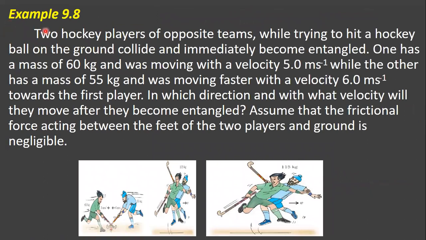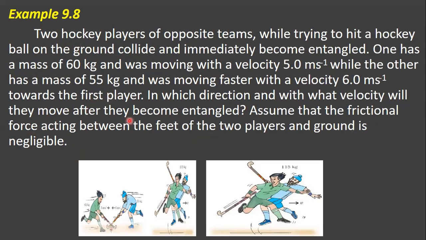Next problem children. Two hockey players of opposite teams, while trying to hit a hockey ball on the ground, collide and immediately become entangled. One has a mass of 60 kg and was moving with a velocity of 5 meter per second, while the other has a mass of 55 kg and was moving faster with a velocity of 6 meter per second towards the first player. In which direction and with what velocity will they move after they become entangled? Assume that the frictional force acting between the feet of the two players and the ground is negligible.